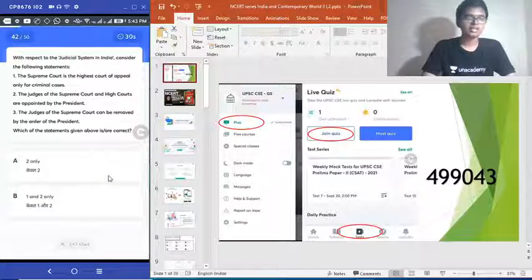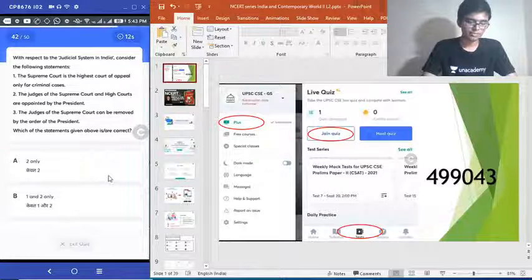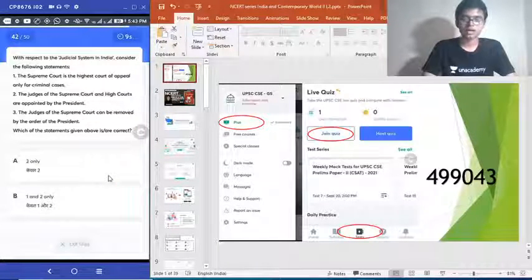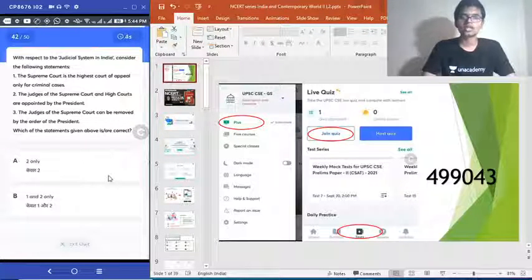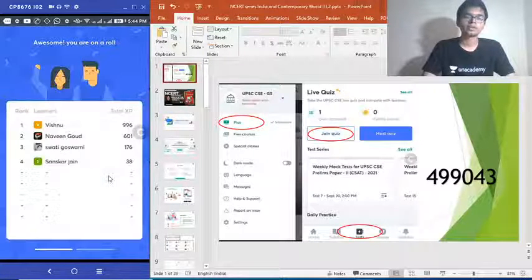42nd question. With respect to the judicial system in India, consider the following statements. 1. Supreme Court is the highest court of appeal only for criminal cases. 2. The judges of the Supreme Court and High Courts are appointed by the President. 3. The judges of Supreme Court can be removed by the order of the President. Choose the correct answer. Very simple question. Time is up. Correct answer is option A.